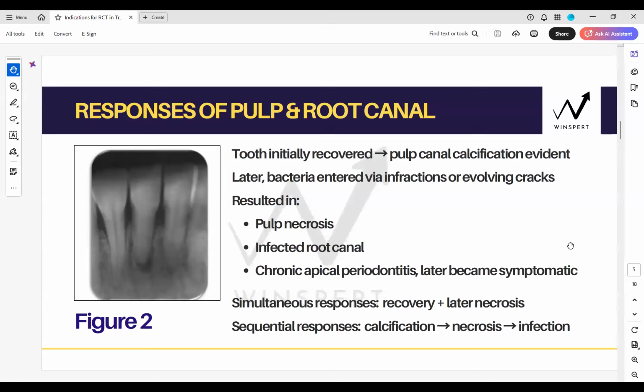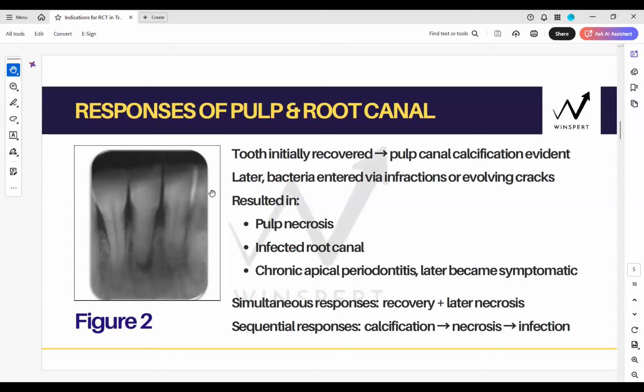Okay, so now pulp necrosis, where you have infection, can have various responses. Either apical periodontitis, as you see on this mandibular tooth, right? That is what happened. Pulp necrosis happened initially. Initially, there was calcification. Pulp may have been surviving, but then eventually it underwent necrosis and the bacteria got through the cracks and it became an infected root canal system. So it can become an apical periodontitis, which is classically seen here. What else can happen?